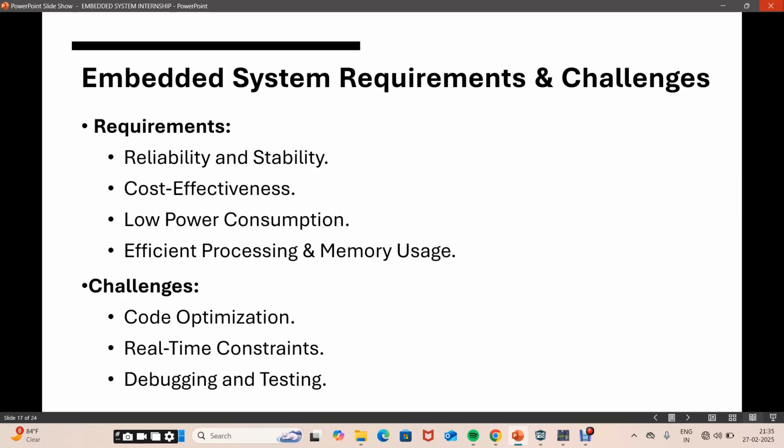Next is embedded system requirements and challenges. Requirements of an embedded system: it is very reliable, has low power consumption, and uses memory efficiently. The challenges of the embedded system are real-time execution, and debugging and testing that we can do in this.